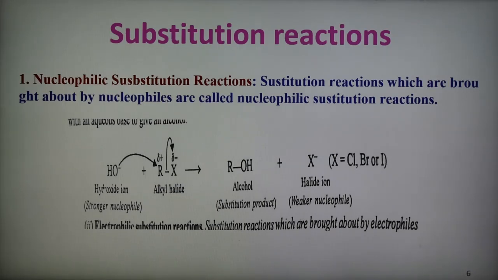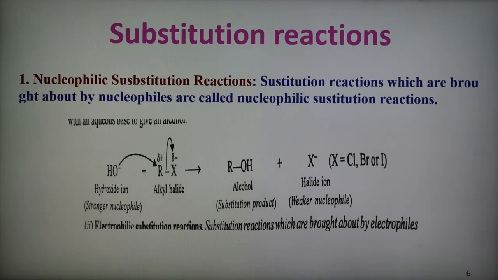Number one is nucleophilic substitution reaction. What is nucleophilic substitution reaction? We can say that when the attacking group is negatively charged or capable of donating electrons, that is, a nucleophilic reagent, then such a type of reaction is known as nucleophilic substitution reaction, and it is generally represented as SN. SN means nucleophilic substitution reaction. Again I am repeating, what is nucleophilic substitution?